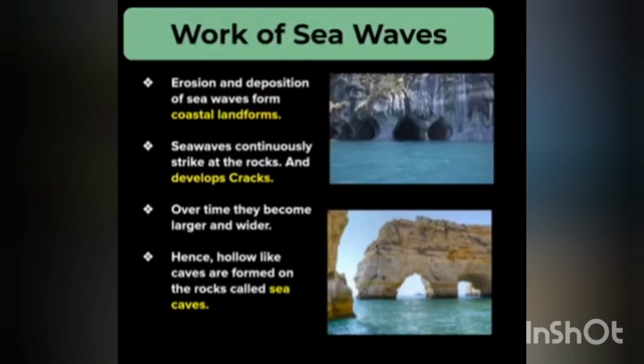During the rainy season, the river overflows its banks, leading to the deposition and formation of flat, fertile land called flood plains. It is generally an extensive area. The raised banks on either side of the river are called levees. Now the next one is work of groundwater. The water that seeps underground is a powerful source of erosion and deposition.